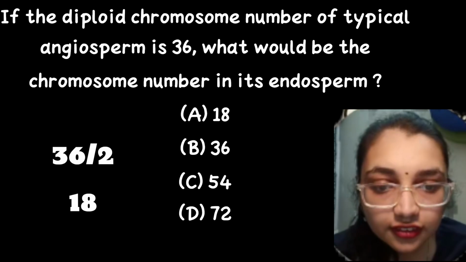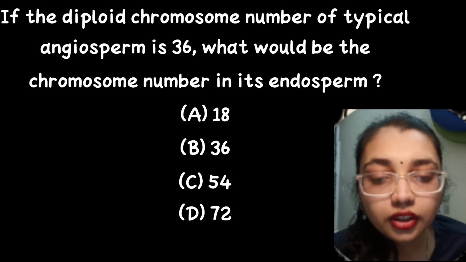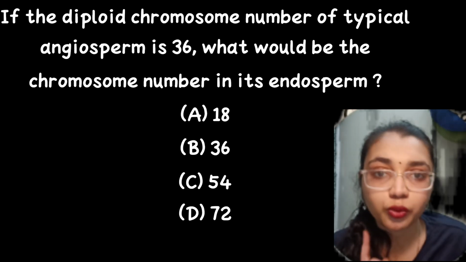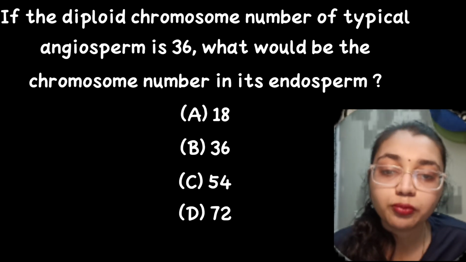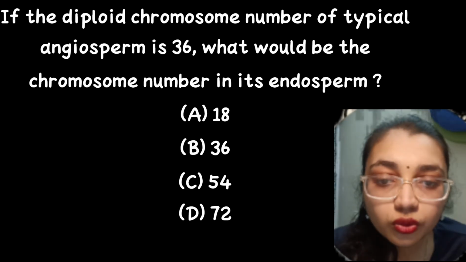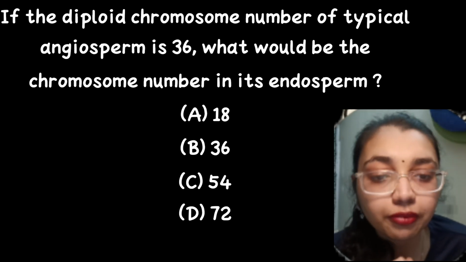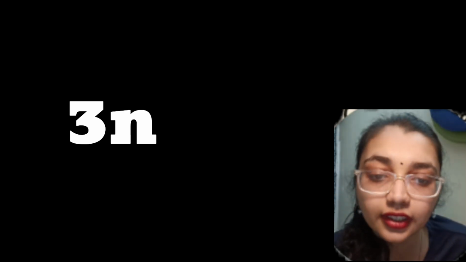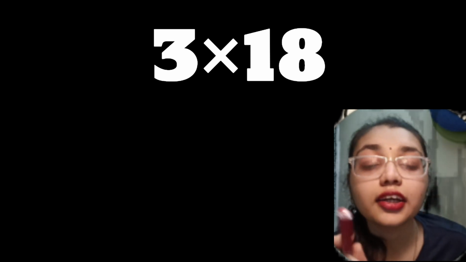Then what will be the next step? During double fertilization, one haploid male gamete fuses with the diploid secondary nucleus formed by the two polar nuclei. We call this process triple fusion, which forms the primary endosperm nucleus, that is PEN. So the endosperm is triploid, 3n. So 3 into n, that is 3 into 18, comes out to be 54. Which option shows 54? Here we get the answer, option C, that is 54.